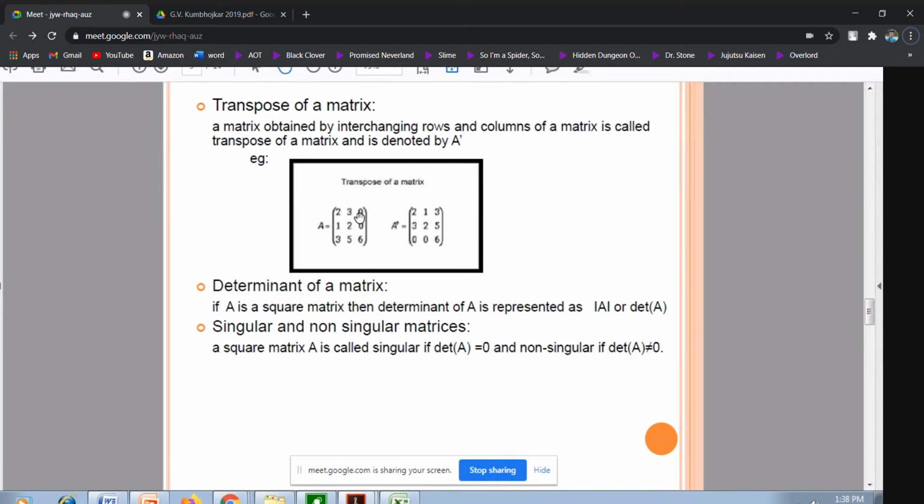Yes. Go for that. Adjoint of A is equal to, the answer is half only. I'm not getting the expected answer. Please unmute. Come for the answer. No, cofactors. We have to find the cofactors. Yes. Adjoint of a matrix is equal to 1 upon determinant of A into the cofactor matrix of A.